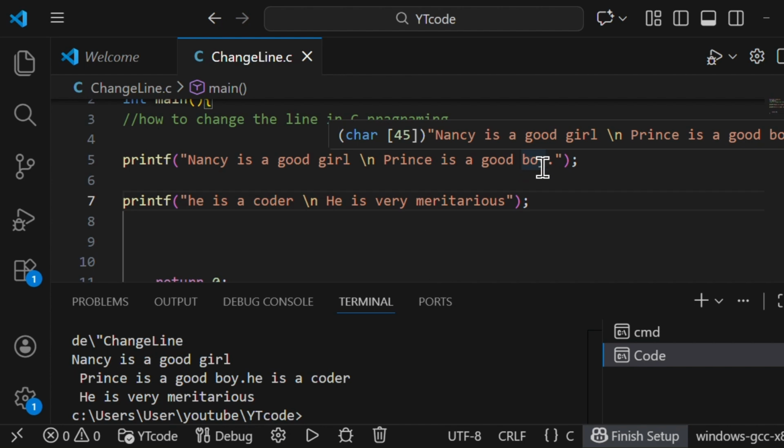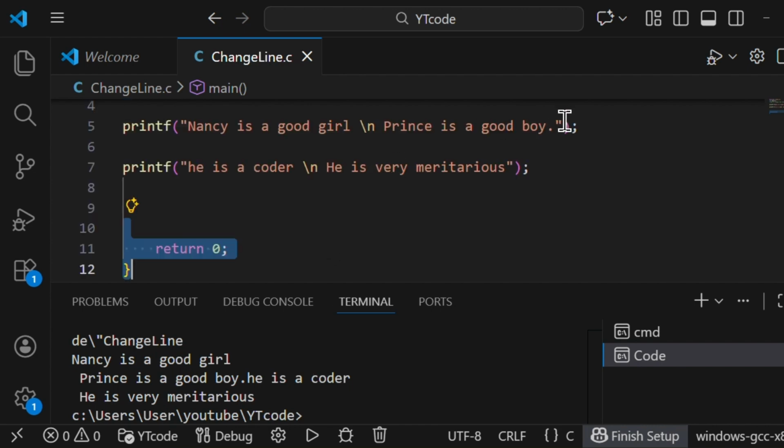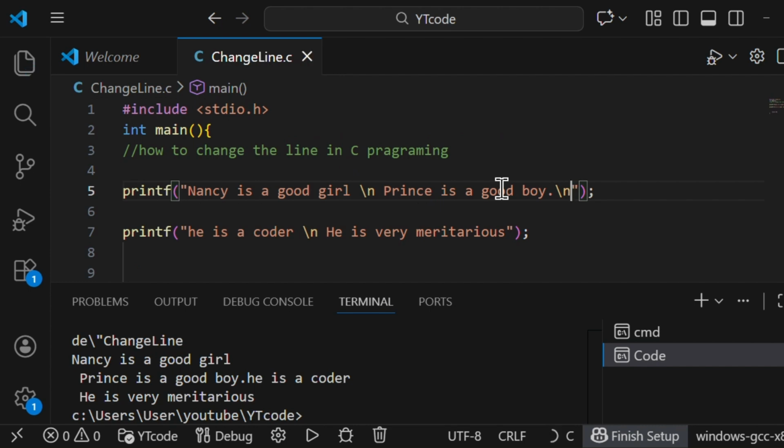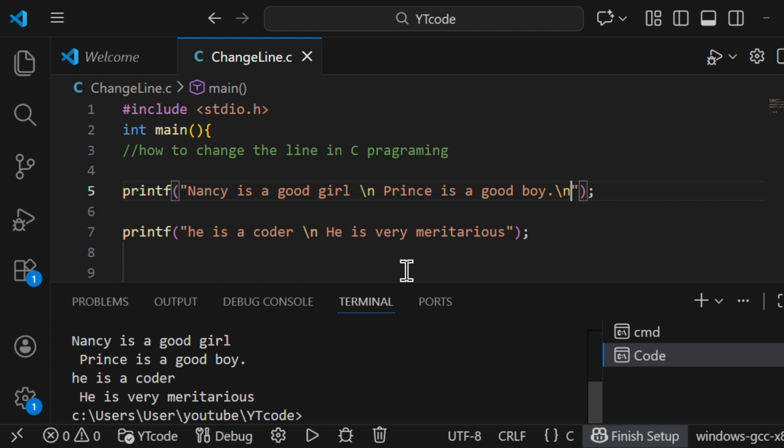So we don't use \n after boy dot. So he is a coder. This sentence is continued after boy dot. Let's put \n and see. See here. He is a coder. The line is sensed. Okay.